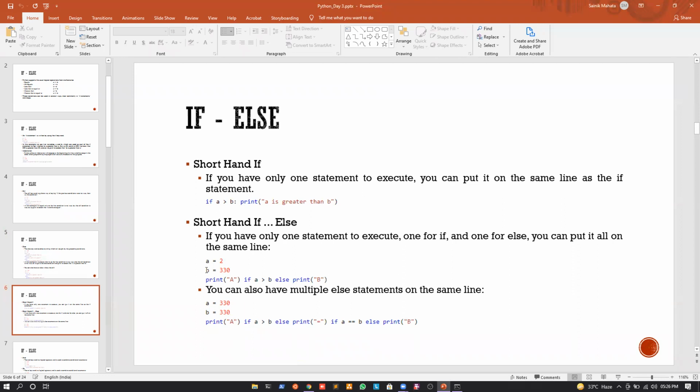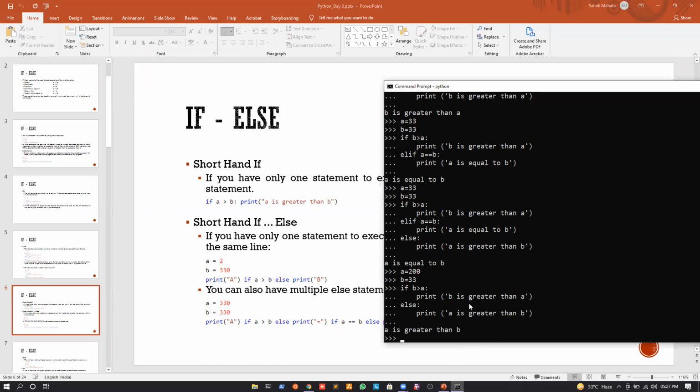Now, what I have done is, you can see that I have given two pointers here. First is the shorthand if, and we have a different pointer for the shorthand if else, right? Now, why have I kept it separate? Because the syntax for a shorthand if is slightly different, and the syntax for a shorthand if when combined with the else is a bit different. The first one has no else here, but in the next one we can see that there is an else. So again, the syntaxes are a bit different, and we will see that. Okay, let us go to the first one.